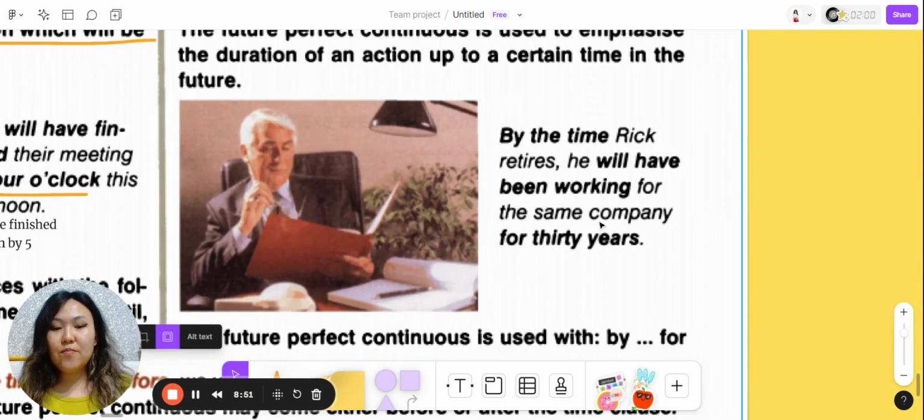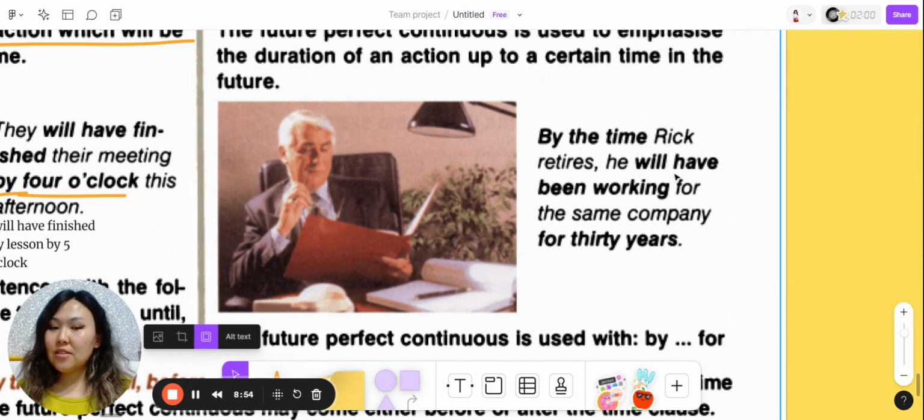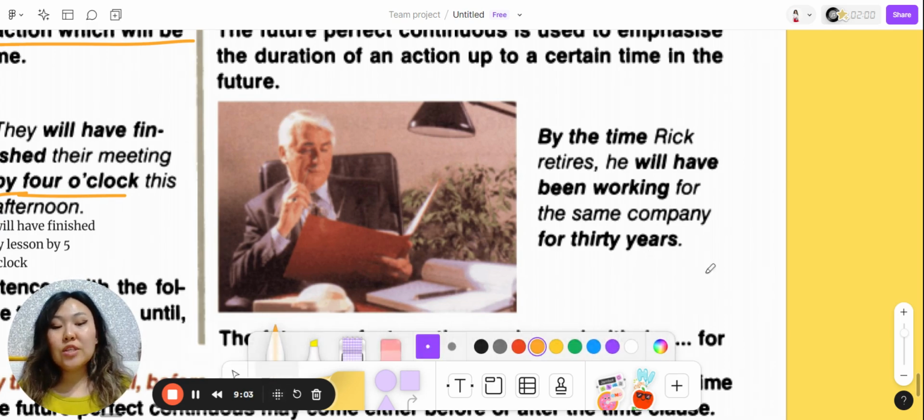future perfect continuous. By the time Rick retires, he will have been working for the same company for 30 years. As usual, what is common for continuous tense is the longevity of action. So, by the time Rick retires, he will have been working for the same company for 30 years. Does it mean that by the time he retires, he will continue working? No. Does it mean that by the time he retires, he will have some result?